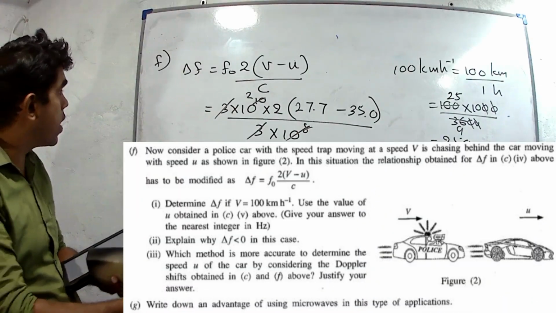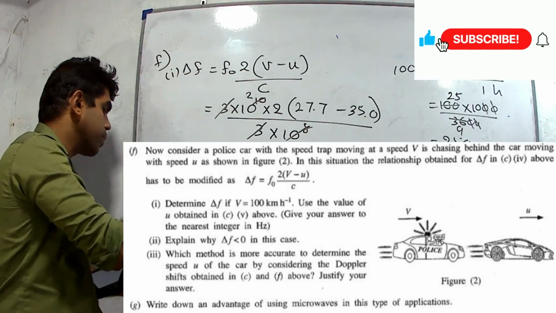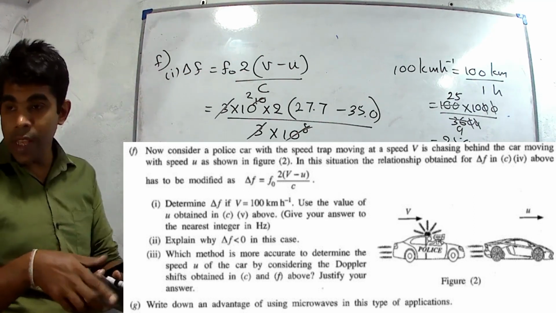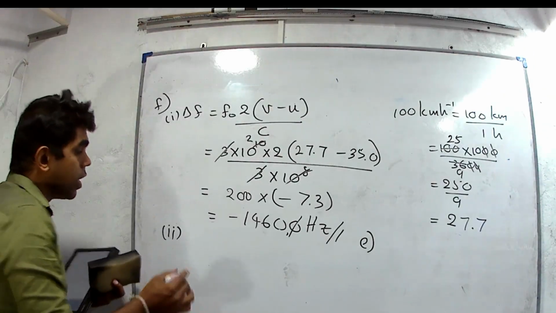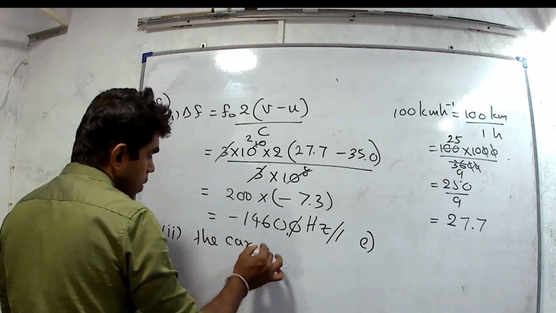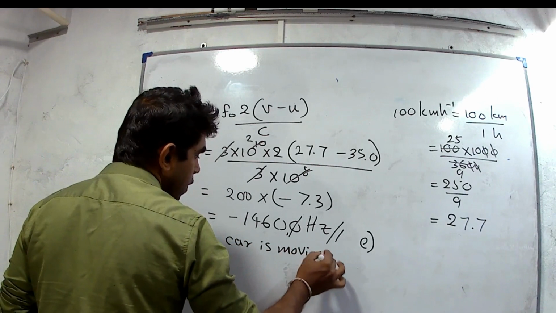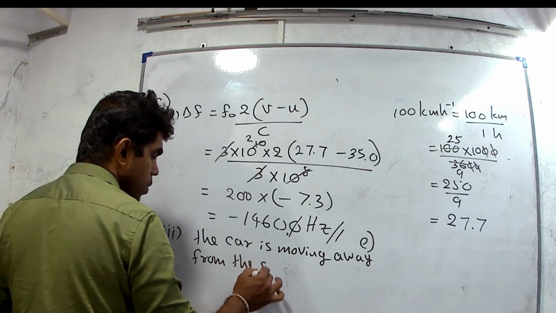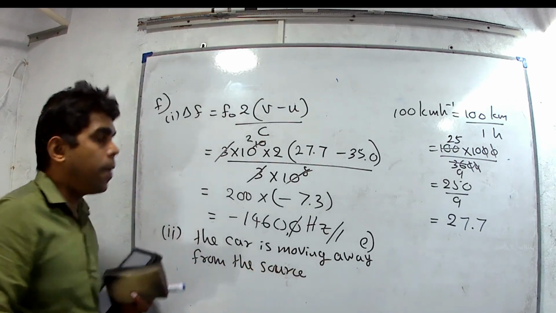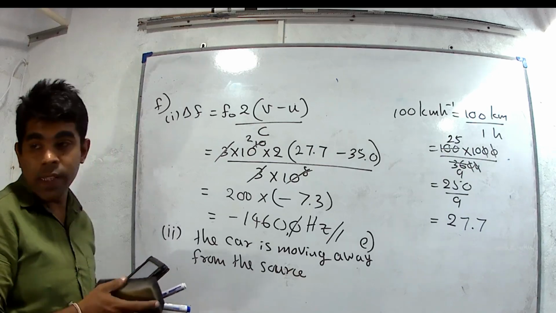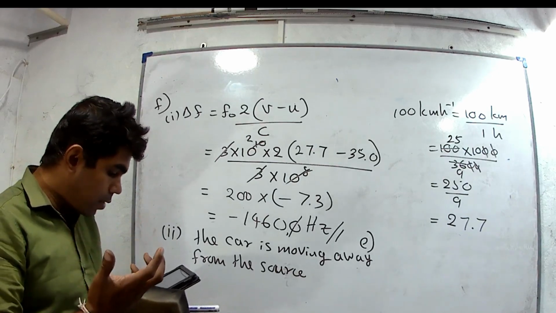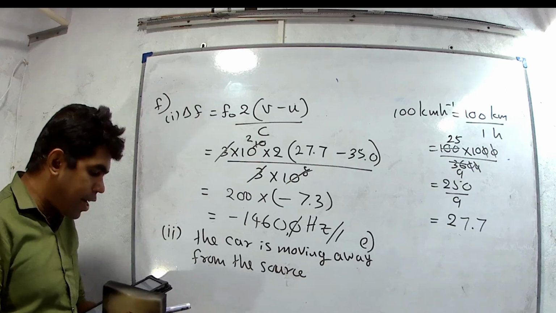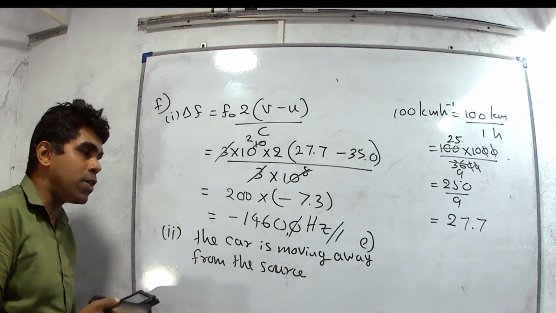Part 2. This is F part 1, then F part 2. Explain why delta f is less than 0 in this case. The car is moving away from the source. It means the speed of the car is greater than the speed of the police car. Therefore, we can consider relative motion. Considering relative motion, the car is moving away from the police car.